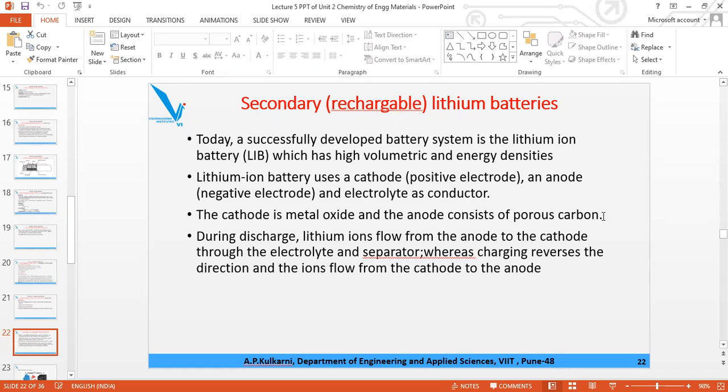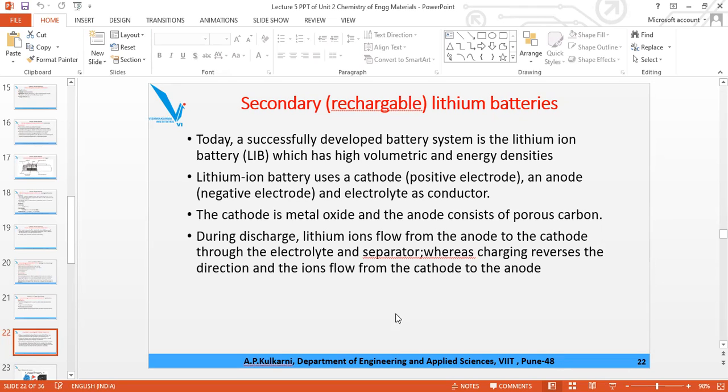This porous carbon is neutral, but it is used to increase the conductivity, to increase the output. So cathode is a metal oxide, and anode is usually lithium ions with porous carbon in it.